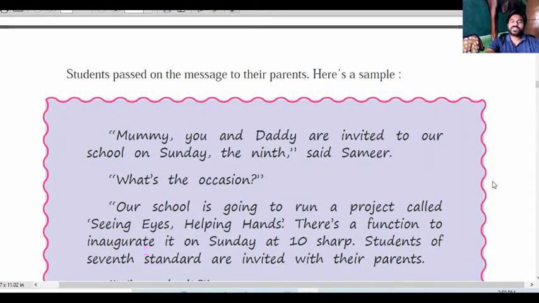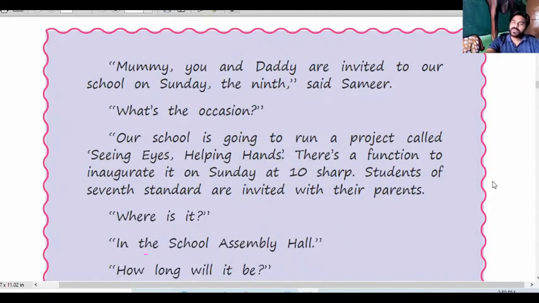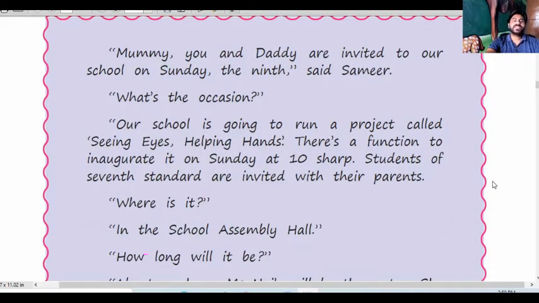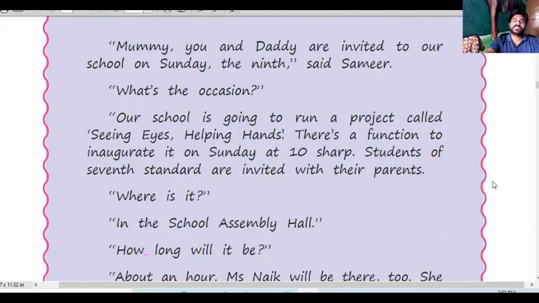Then what is the occasion? Father or mother, they ask their son, what is the occasion? Then our school is going to run a project called Seeing Eyes Helping Hands. There is a function to inaugurate it on Sunday at 10 sharp. Students of 7th standard are invited with their parents. So he said his school is going to run a project called Seeing Eyes and Helping Hands. So for that function, all the students' parents are invited, and so he said to his parents,